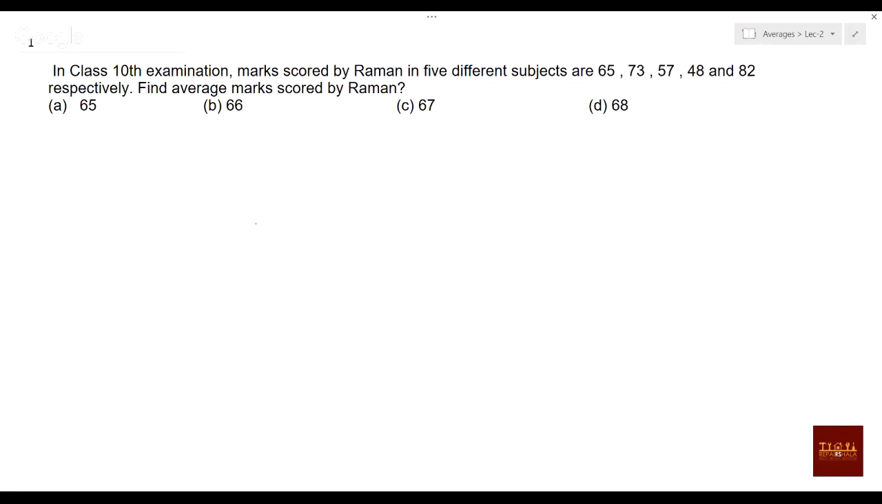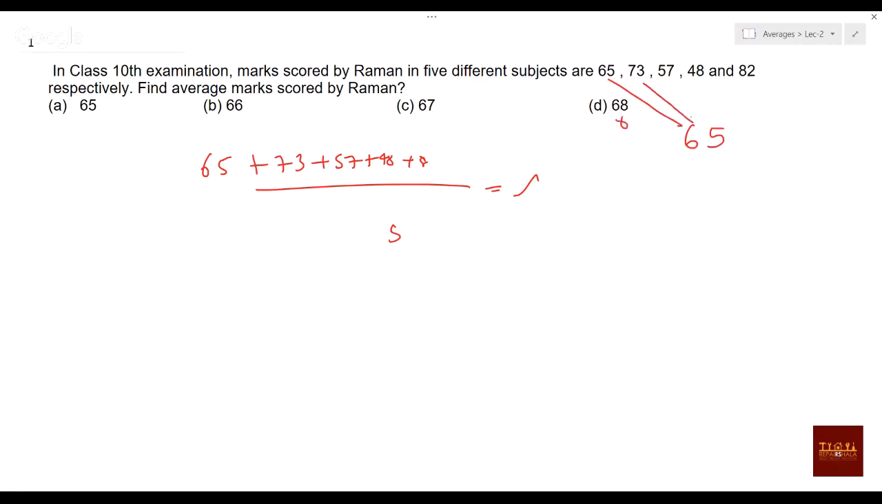Don't do this thing, that 65 plus 73 plus 57 plus 48 plus 82 and then divide by 5 subjects and then you find the answer. No need actually. Why don't you need to do that? What you can do is assume that the average is 65. Just assume. See the deviation. 0 here. How much deviation here? Plus 8.